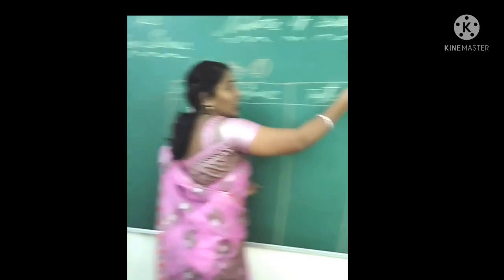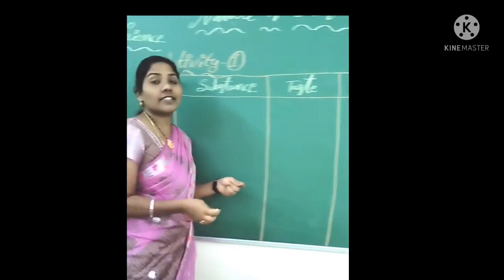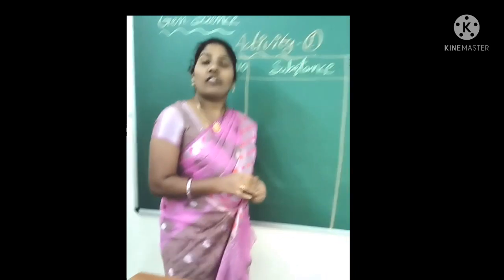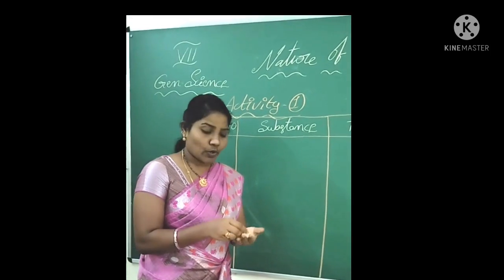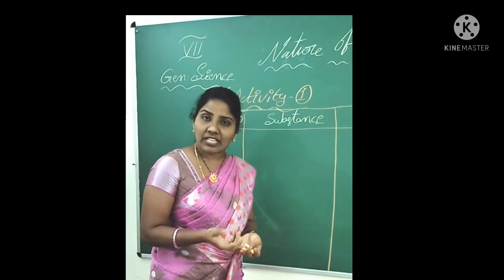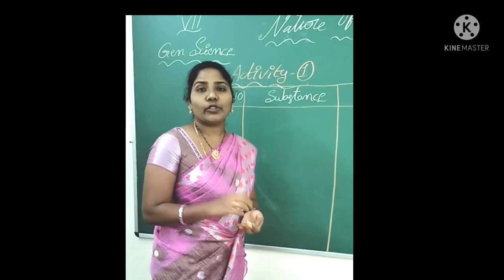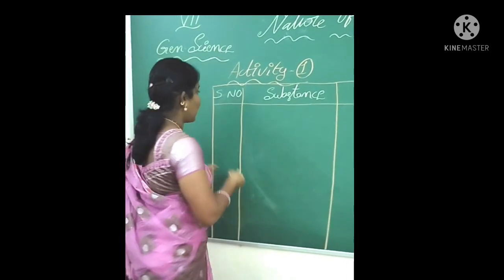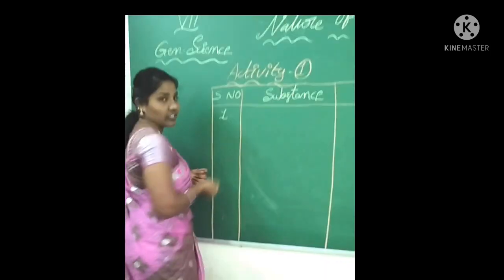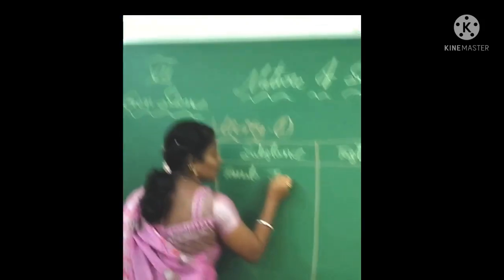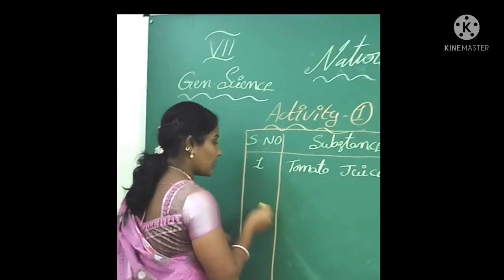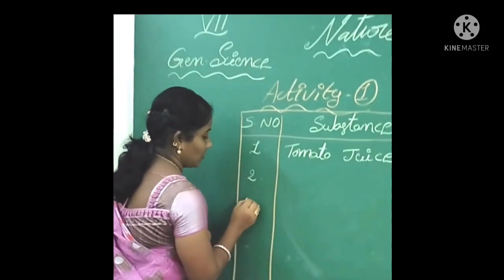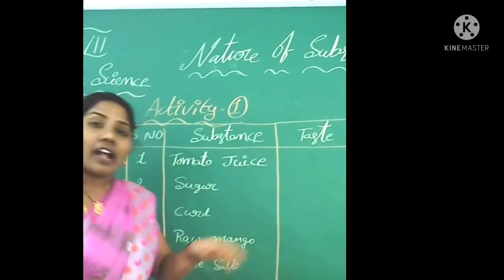So already we have experienced some substances. Why? Because we already taste them in our day-to-day life. So those types of substances we are going to take. The first one is serial number 1, juice.